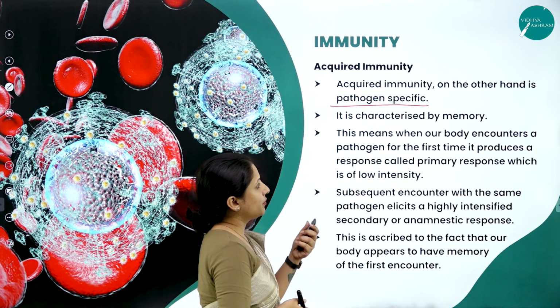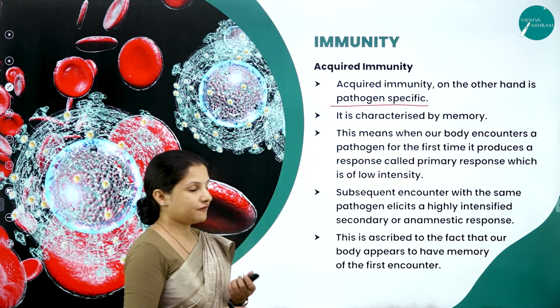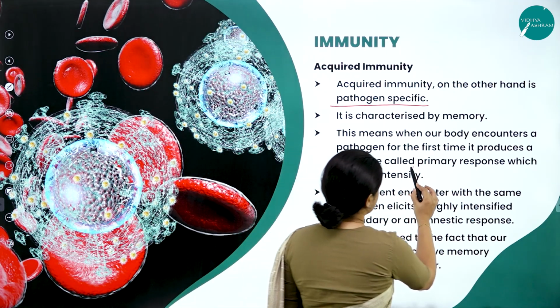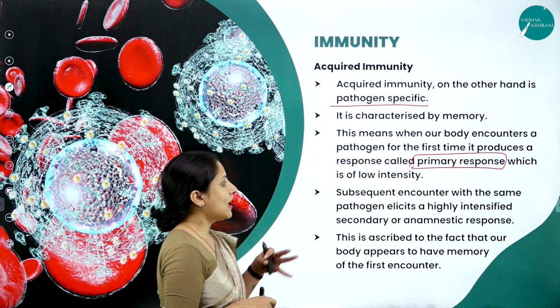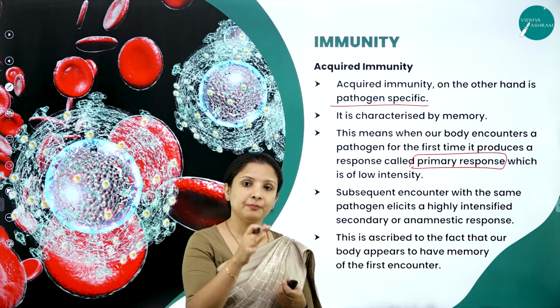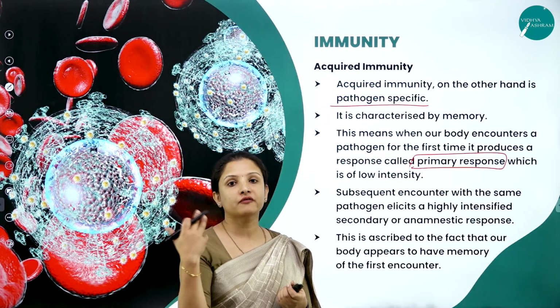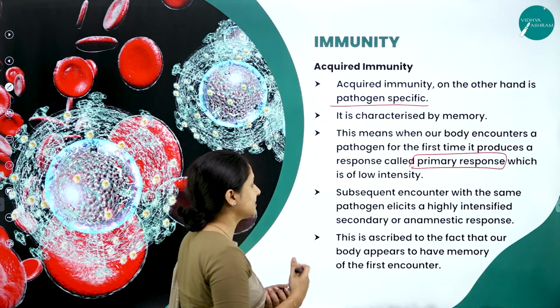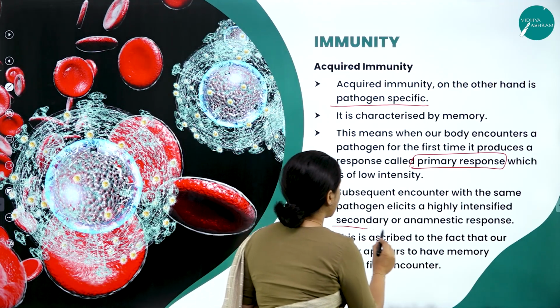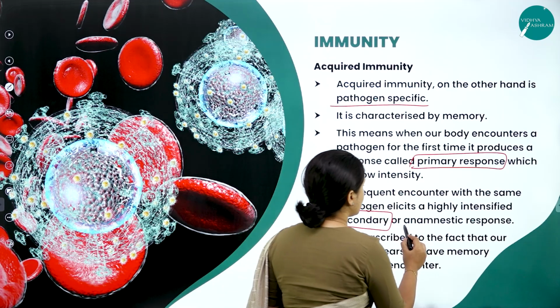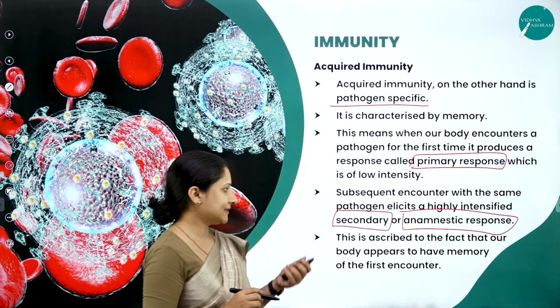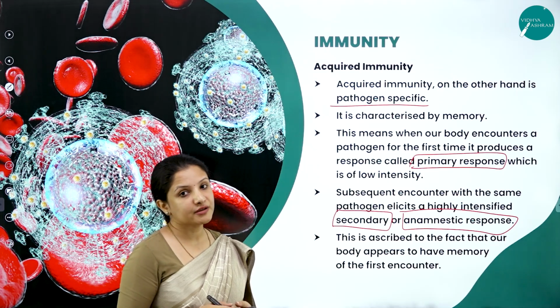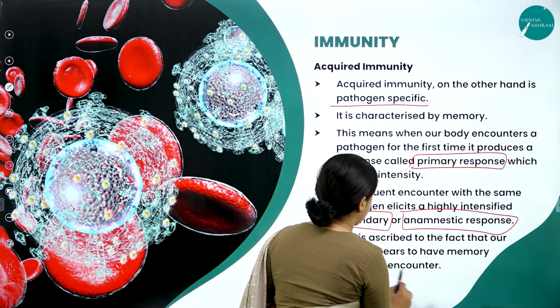And this means when a body encounters a pathogen for the first time, it produces a response which is called the primary response, which is of low intensity. Again, when the same pathogen enters into a body, a lot of antibodies get produced, and that is the secondary response. And one more term for the secondary response, we call it the anamnestic response. And this is ascribed to the fact that a body appears to have a memory of the first encounter.